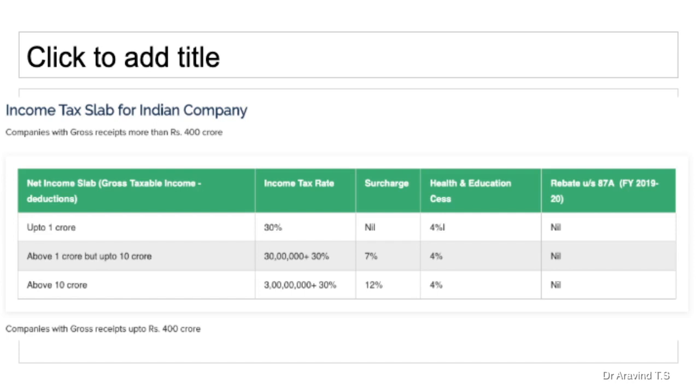Above 1 crore but up to 10 crore, it is again 30 percent, and the surcharge is 7 percent. Health and education cess is 4 percent. Above 10 crore, it is 30 percent, and the surcharge is 12 percent, and health and education cess is 4 percent. So it is almost the same for every company's income: up to 1 crore it is 30, above 1 crore to 10 crore it is 30, and above 10 crore it is 30.